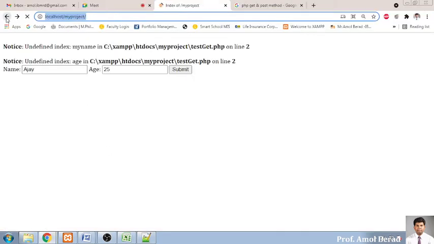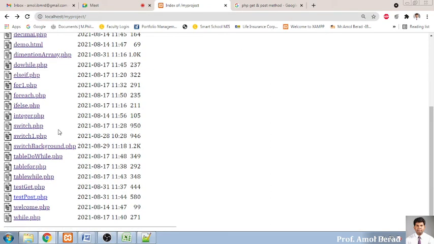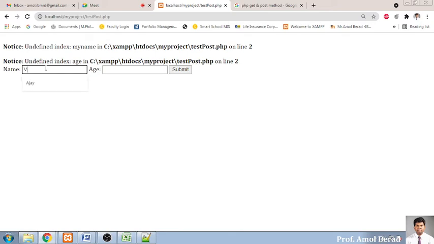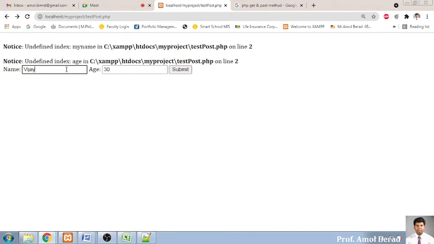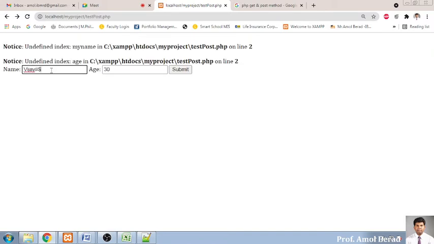Now I'm moving towards the example over here. So refreshing the page, and we are getting the test post method, and see this again. I'm putting here Vijay and the age as 30, and I'm pressing the submit button. So welcome and 30 age. So we have not displayed the name. So if I write some special character over here like this, it will not show, it will show invalid name and use only alphabet. So it's very fast as far as the execution of PHP is concerned, and very fast for the purpose of validation also.